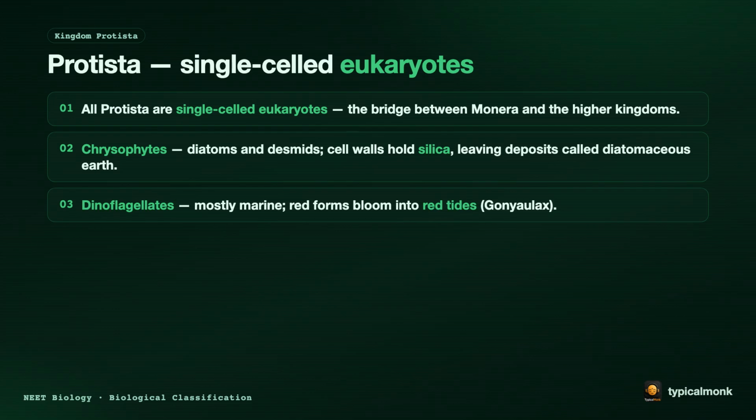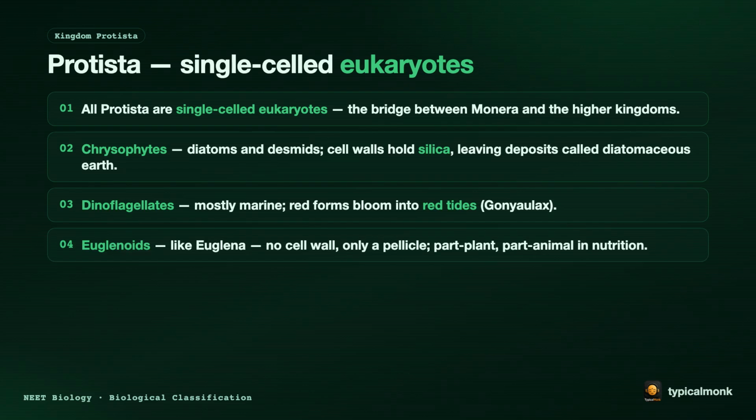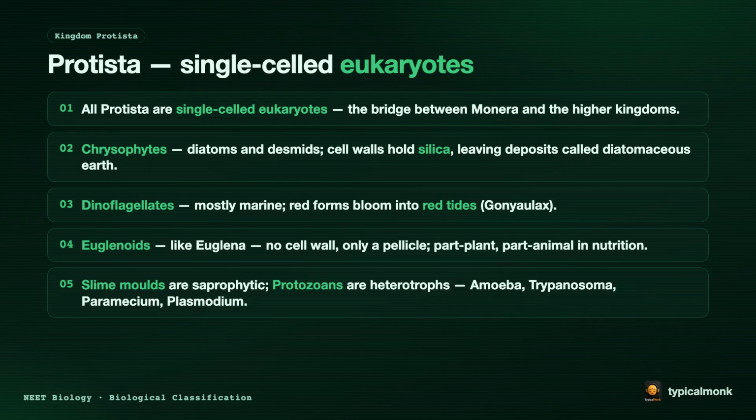Dinoflagellates are mostly marine. The red forms can bloom into red tides, as in Gonyaulax. Euglenoids, like Euglena, have no cell wall, only a protein pellicle. They are part plant and part animal in nutrition. Slime molds are saprophytic, and the protozoans are heterotrophs: Amoeba, Trypanosoma, Paramecium, and Plasmodium.